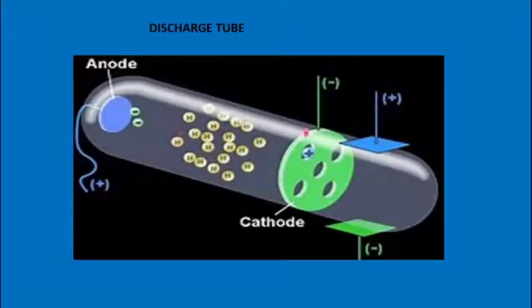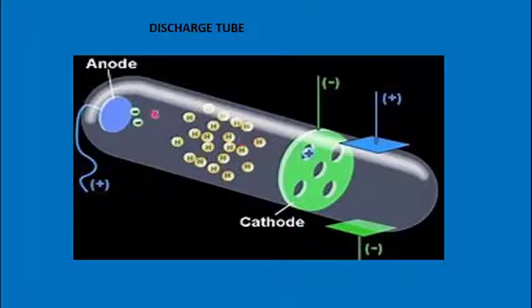Now this is an experiment carried out to find out what the subatomic particles in an atom are. First, William Crookes in the year 1878. This is a diagram of a discharge tube, and the discharge tube is filled with a gas at very low pressure. The gases can be hydrogen or noble gases like helium, argon, krypton, etc.